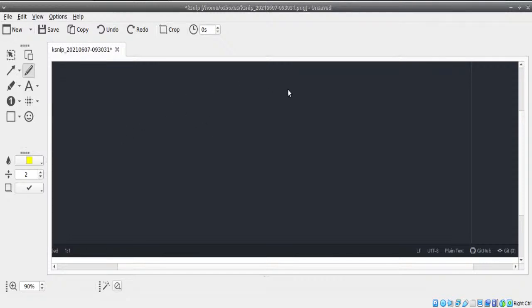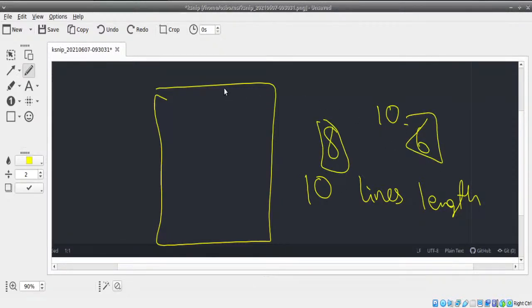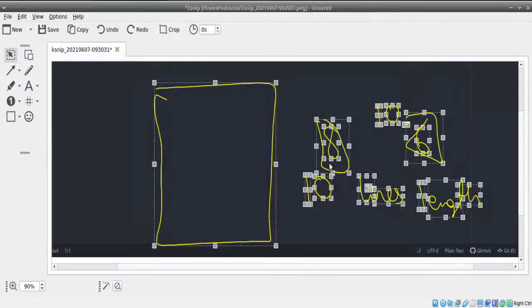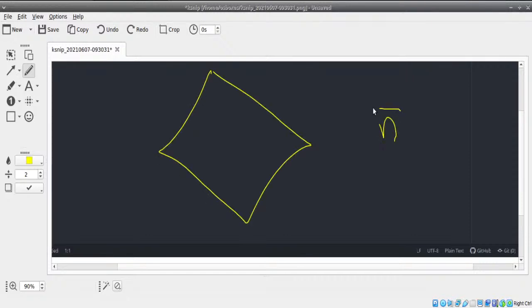Now, let's take this scenario. If the user says 10 lines, you need to print that entire logic for 10 lines in length. If the user says 8 lines, you need to print it for 8 lines in length. If the user says 6 lines, you need to print it for 6 lines. The condition in this question is that you have to print it for some n number of lines.